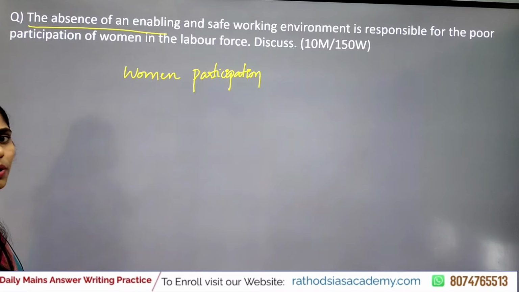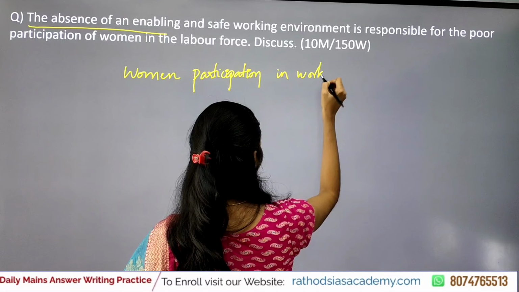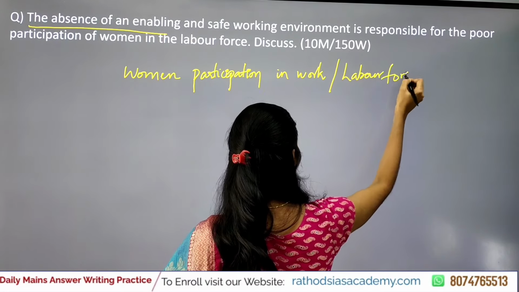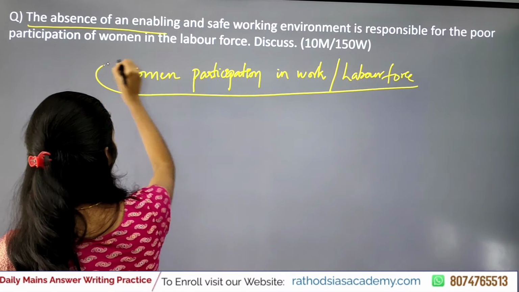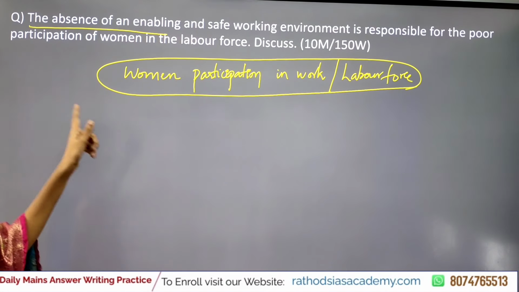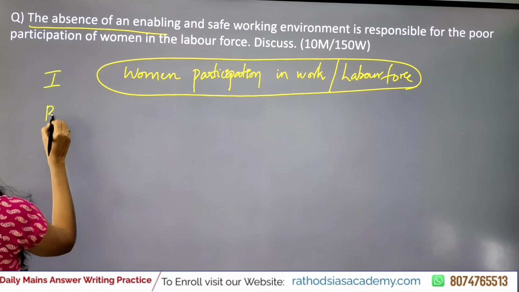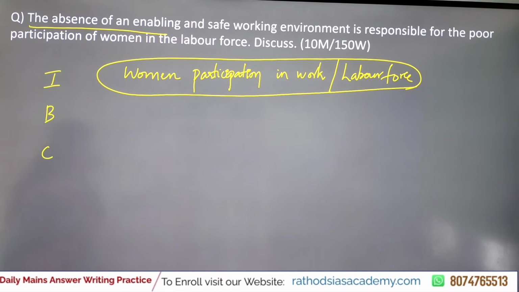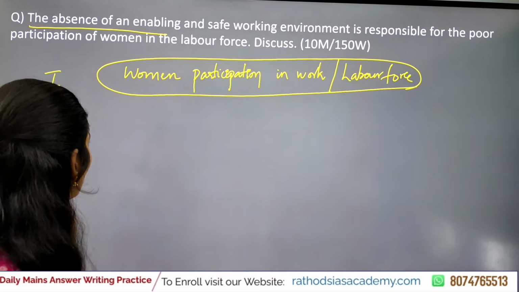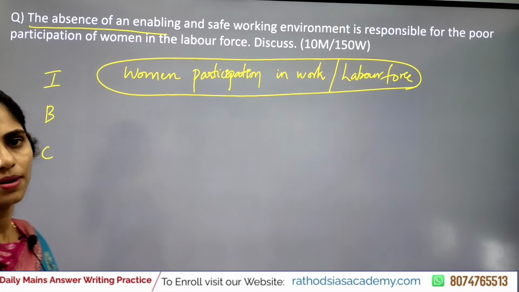It is talking about women participation in work or labor force. So this question is talking about women participation in work or labor force. Whenever you are writing an answer, you have to follow this IBC format. I is introduction, B is body, and C is conclusion. This is a standard format that we will be following for each and every answer.